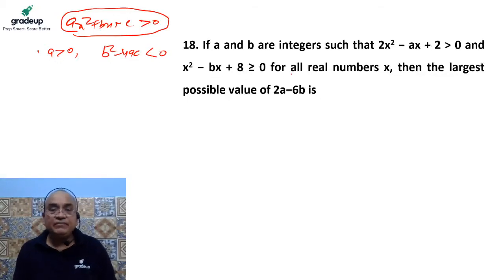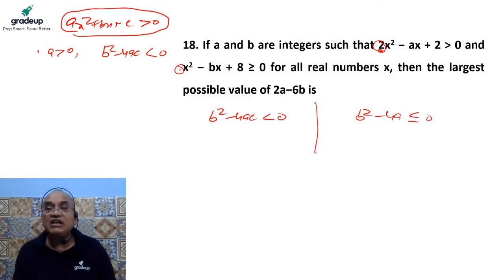For the second one, again a is greater than 0, which is the coefficient of x square. Here the coefficient of x square in both the cases is greater than 0. So the condition of the first one is b square minus 4ac is less than 0. The condition for the second one is b square minus 4ac must be less than or equal to 0. Now, what is the value of b? It is nothing but a. So it is a square minus 4 times the coefficient of x square, 2, times the value of c, 2, must be less than 0.